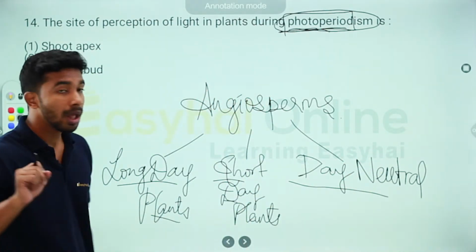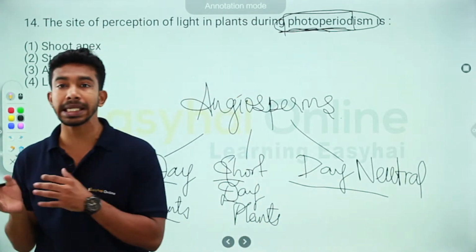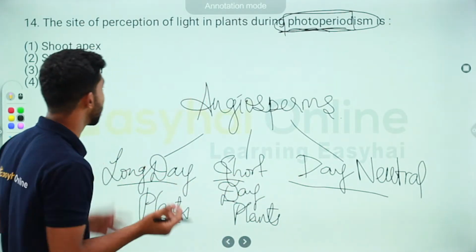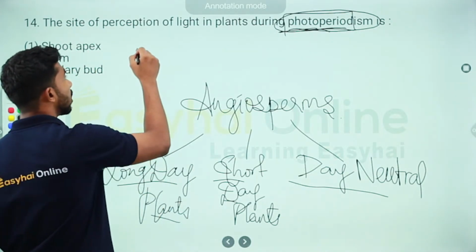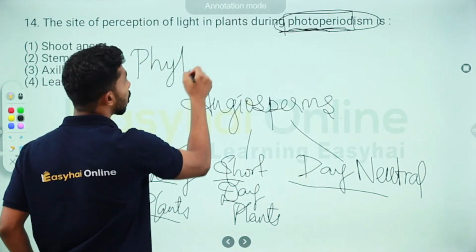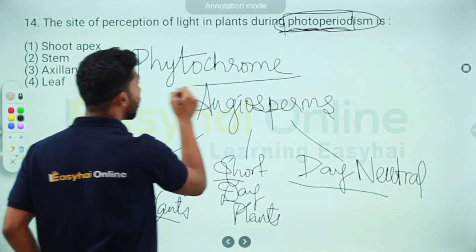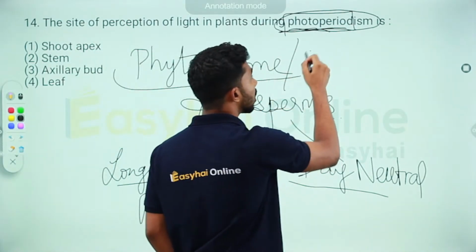Now, how do plants sense these changes in photoperiod? Who is responsible? My dear friends, please note it down. It's called phytochrome, also called cryptochrome. This is extremely important.